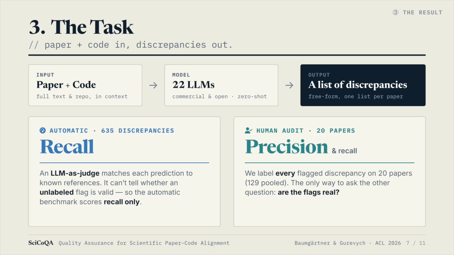To measure precision, that is if the flagged discrepancies are actually real, we need human verification. On 20 papers, we manually audit every prediction and pool all verified ones. From this set, we get precision.